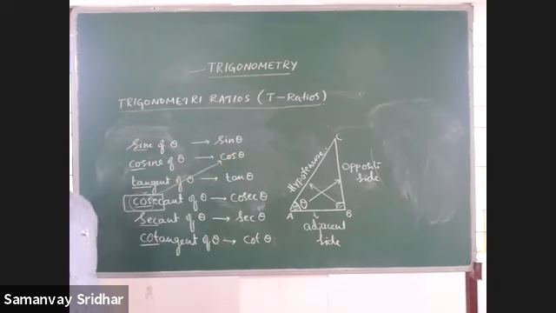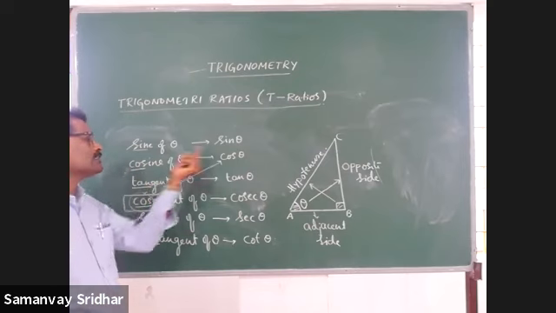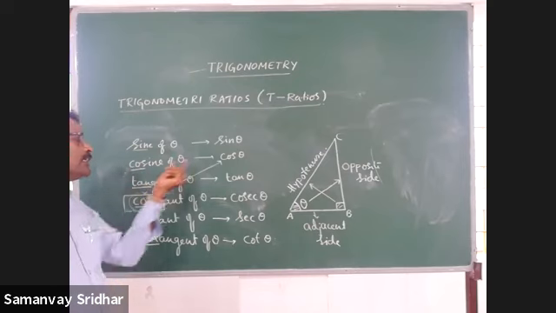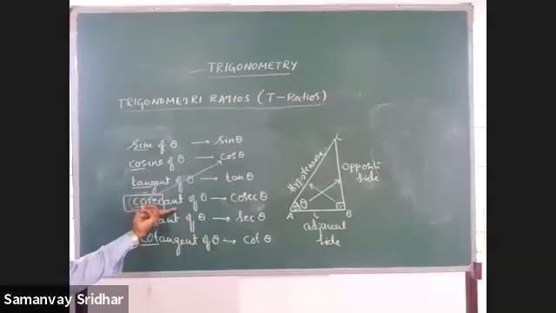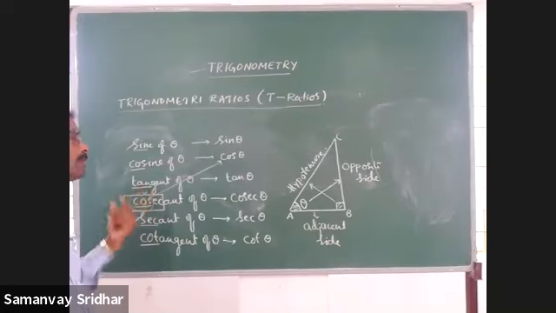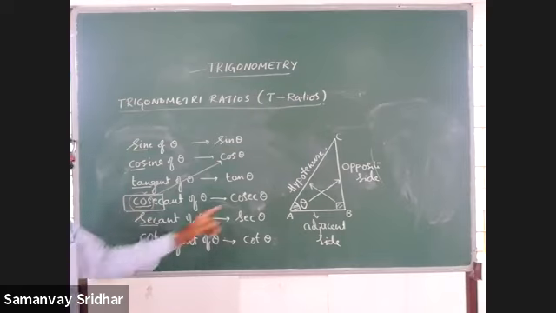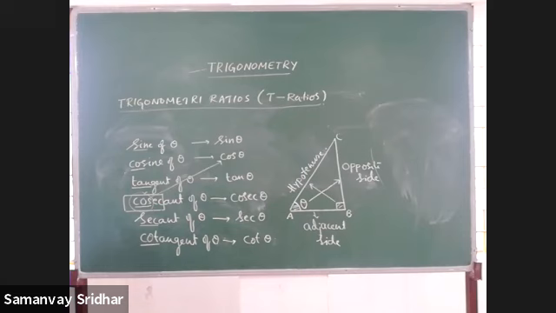Then cosine, first three letters cos; tangent, first three letters tan; cosecant, first three letters cos, but we can't take it, that's why we go for cosec. Then sec, similarly cot. These are the 6 ratios that we have. Is it clear?